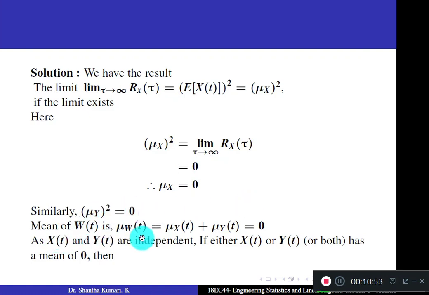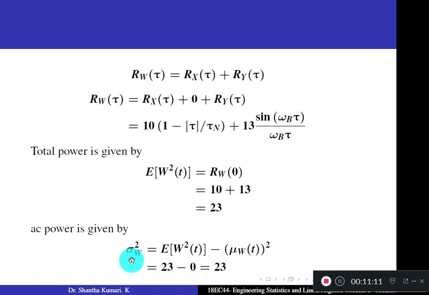Mean of W(t), mu W of t, is equal to mean of x of t plus mean of y of t. Anyway, this answer is 0. As x of t and y of t are independent, and either x of t or y of t or both has mean 0, in that case your Rw of tau is equal to Rx of tau plus Ry of tau. Directly you can use this formula. Substitute. Rx of tau is given to you, Ry of tau is also given. This becomes the autocorrelation function of W of t.